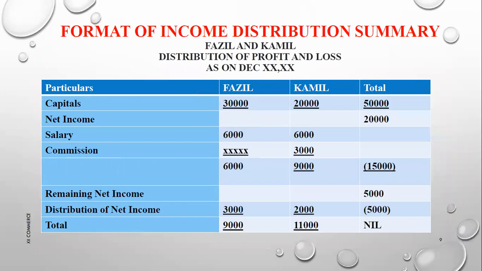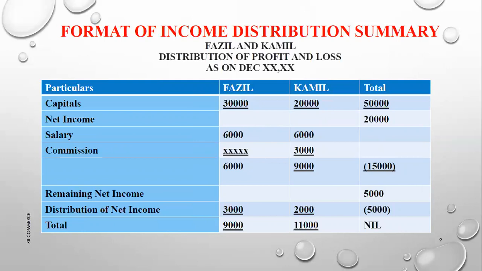Let's come towards the solution. For the top I mention the names of the partners, Fazil and Kamil, and then distribution of profit and loss. You can write here income distribution summary also. It will be at the end of the year. Here in the question they don't mention any year, so I write it down as on December, then cross for the date, like 30 or 31, and the year is also not mentioned, so I put two crosses for it. We have the format: particulars, Fazil and Kamil, and then total. Capitals at the top, then I close the capitals. Then I put the net income in the last column, 20,000.